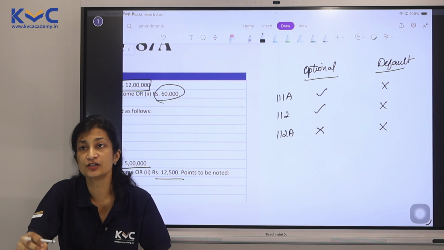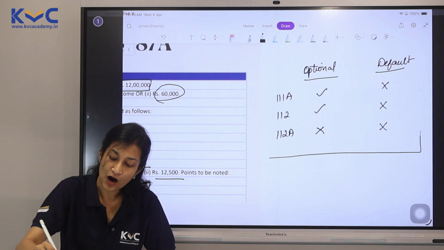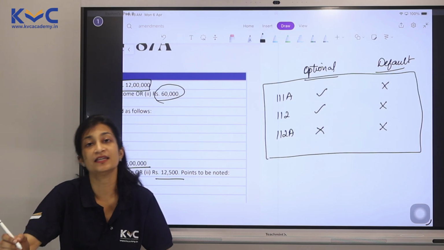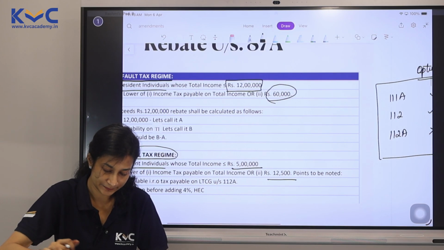There is a clarification which was missing earlier and now it is very clear how much rebate is applicable to these incomes. Please be mindful of which regime they are in.